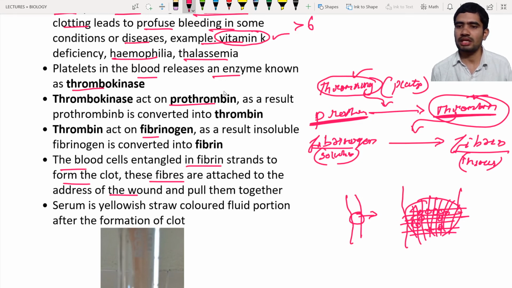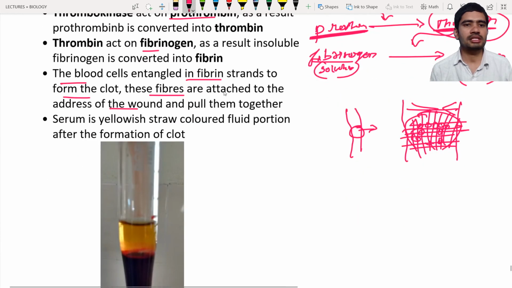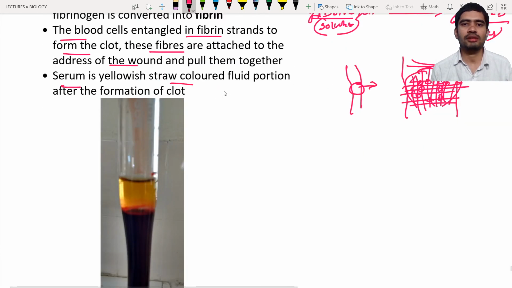And also these fibrin strands are going to pull the injured area. It means, let us consider this is the injured area. So they are going to pull towards it and help in the healing of the wound. And here we can see the serum is the yellowish straw colored fluid portion after the clot formation.